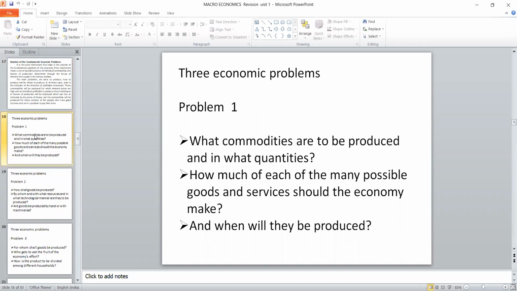That particular first problem should be divided into three categories. One is what type of commodity, in what quantity, how many possible goods and services the economy has to make, whether we have to make them indigenously or import them, whether it should be made or bought. All these things should be decided, and when they should be produced. So the time factor is also very important. So the first problem is divided into three categories.